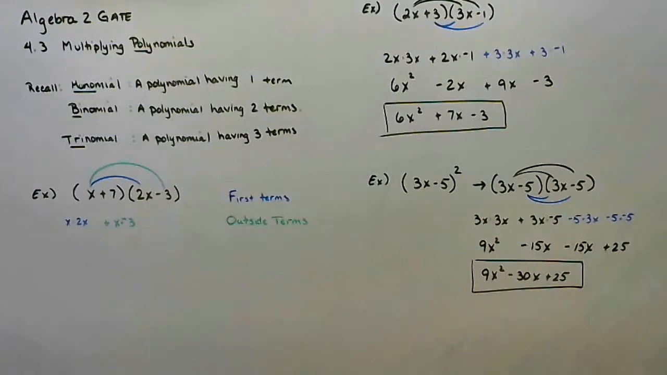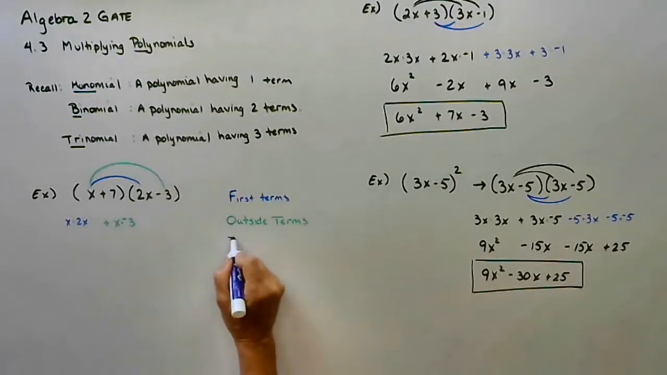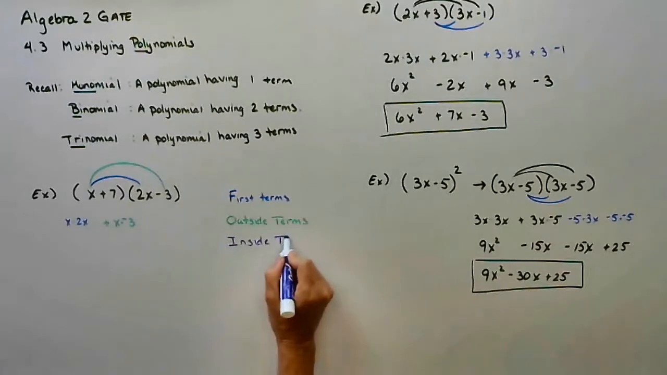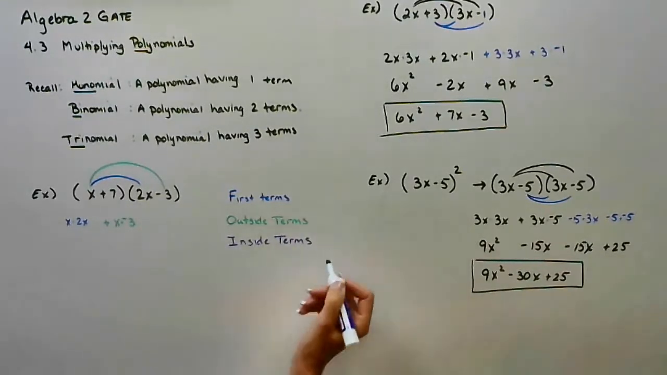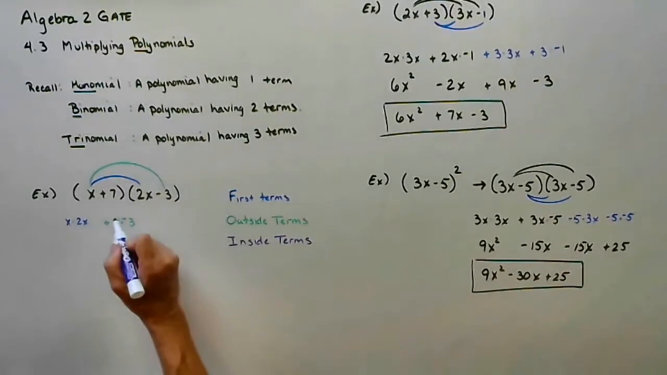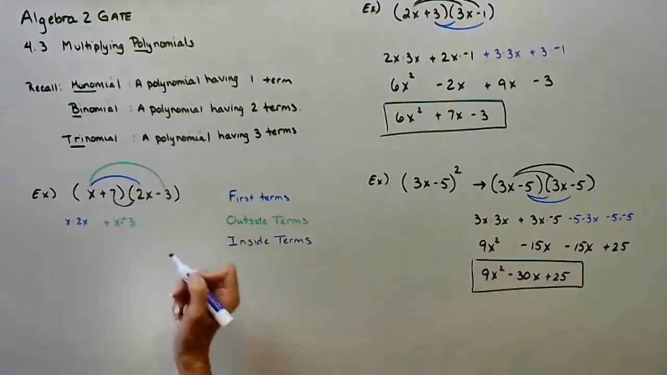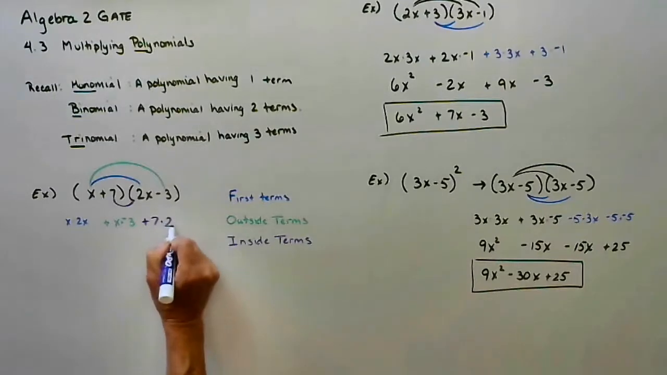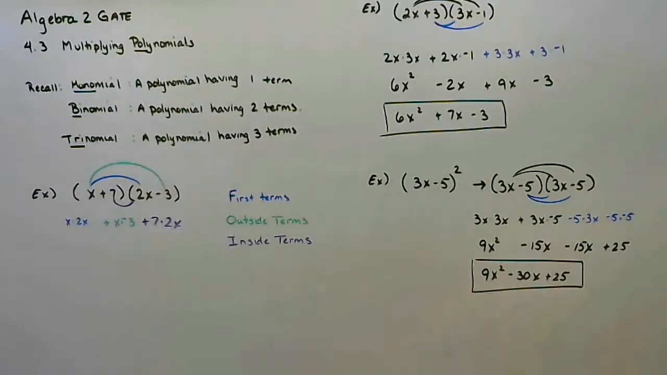The I in the word FOIL represents the inside terms. The innermost terms are the ones on the inside, the 7 and the 2x. And then the L for the word FOIL